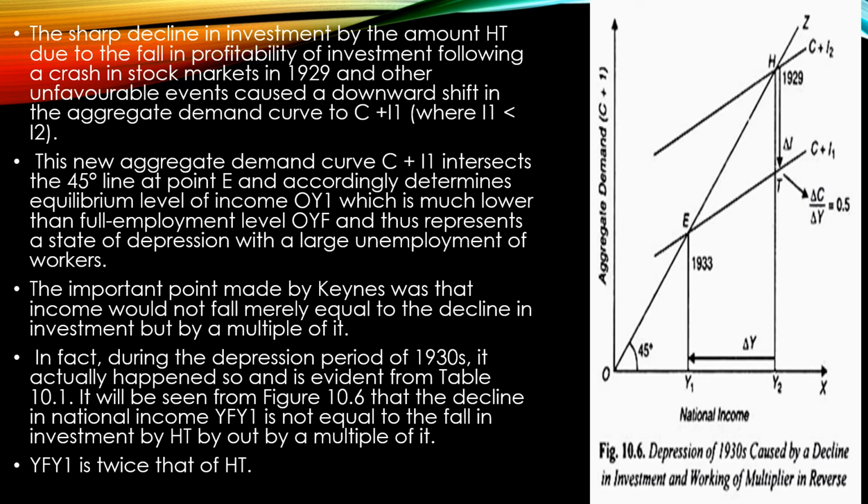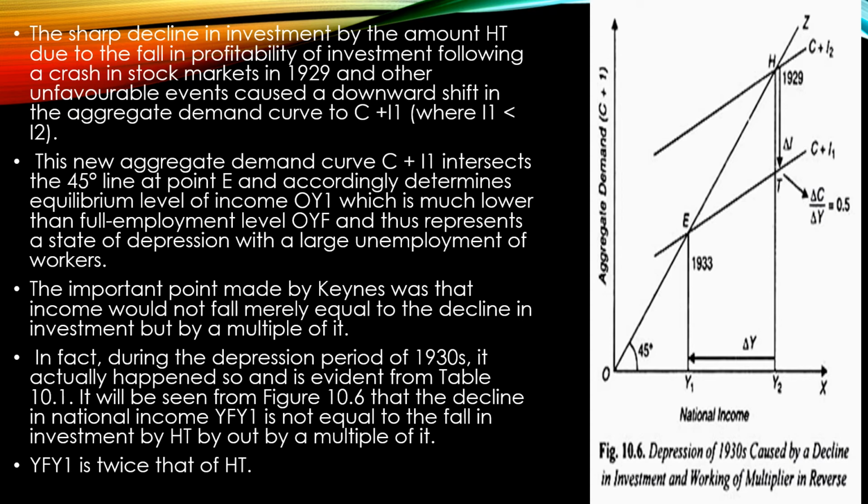Here this new aggregate demand curve C plus I1 intersects the 45-degree line at point E, and from this intersection point you determine the equilibrium level of income, which is OY1, and which is considered to be less than your full employment income, OYF, and which represents a state of depression and also a large unemployment situation in the economy.